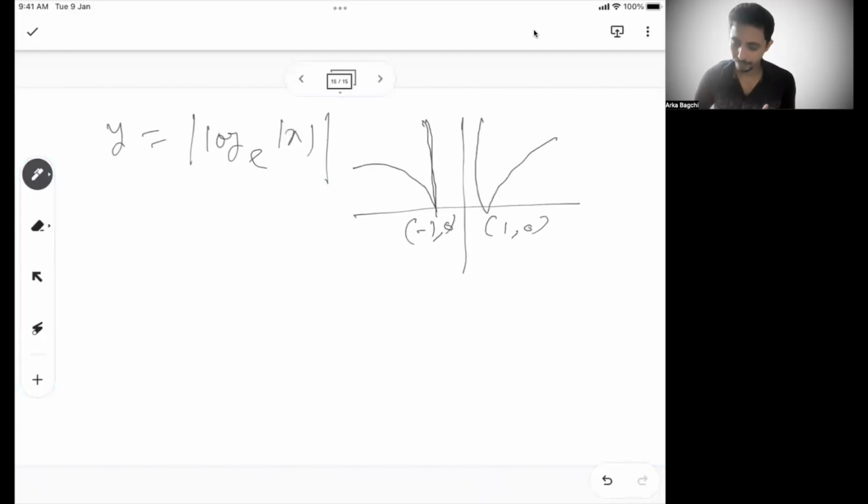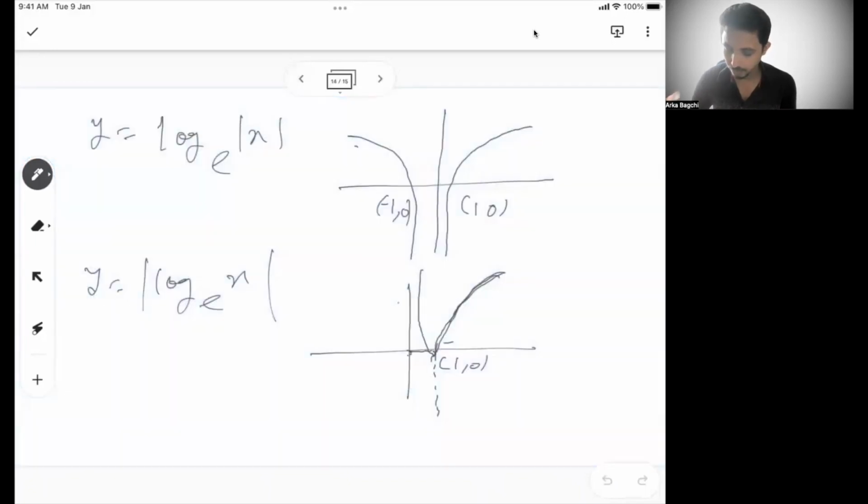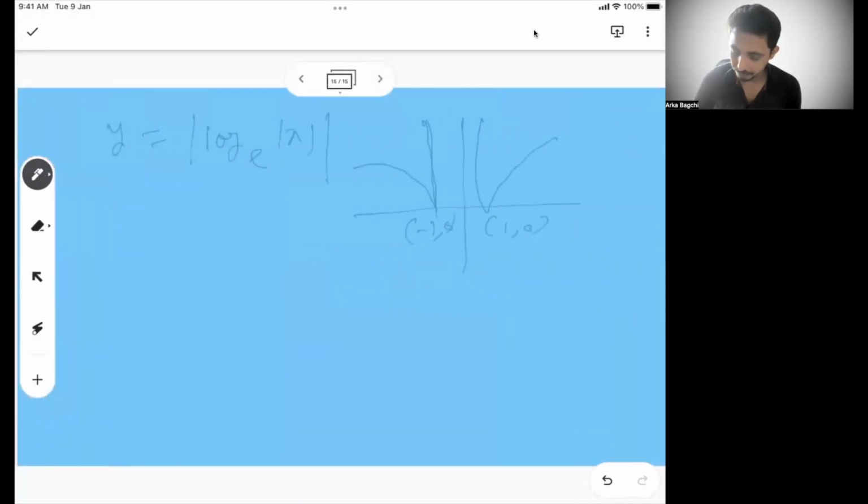In the previous one we saw both of them coming down, here and here. If I put a whole modulus here, it will start going up, right? Between 0 to 1 and 0 to minus 1, y will start going up.